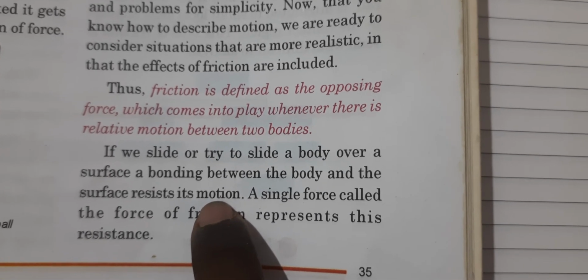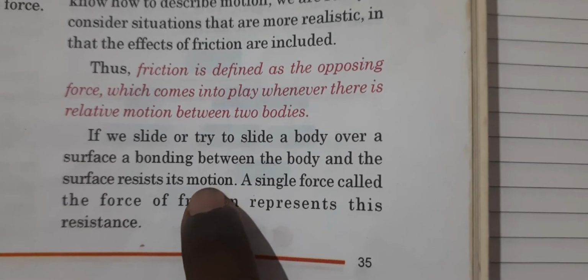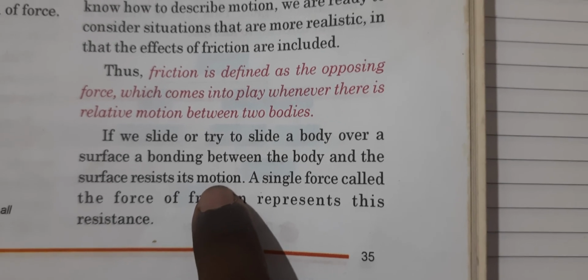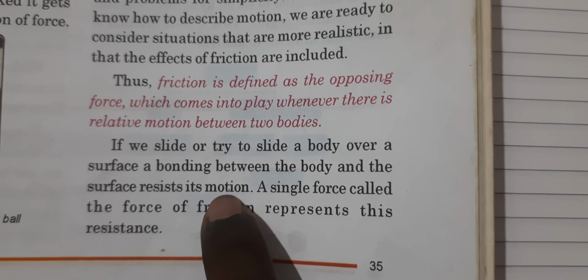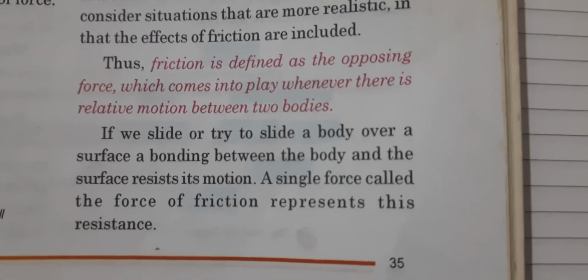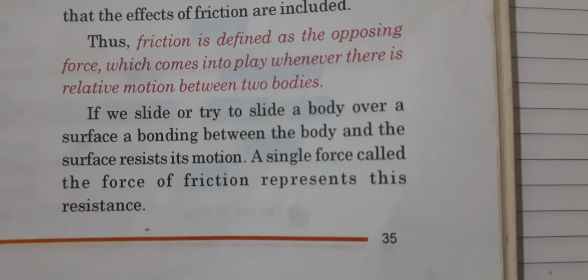If that friction had not been there, you would have crashed to the ground when going down a slide, right? The slide's friction slows down your motion. Therefore, you slide smoothly and then you come to the ground. Otherwise, you would have crashed on the ground if there had not been any frictional force between the slide and your body.